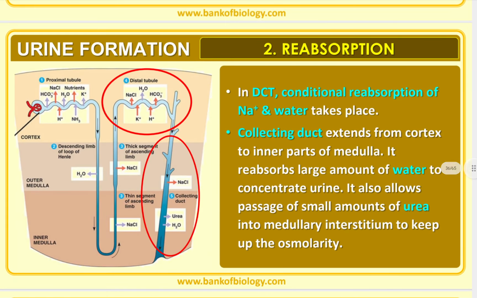In the DCT, conditional reabsorption of sodium and water takes place. The collecting duct extends from the cortex to the inner part of the medulla. It reabsorbs a large amount of water to produce concentrated urine. It also allows passage of a small amount of urea into the medullary interstitium to keep up the osmolarity. As I told you, some urea also goes out from the collecting duct to maintain osmolarity.